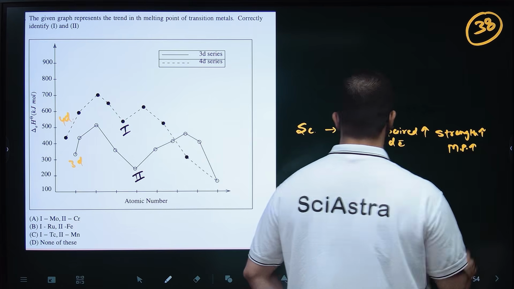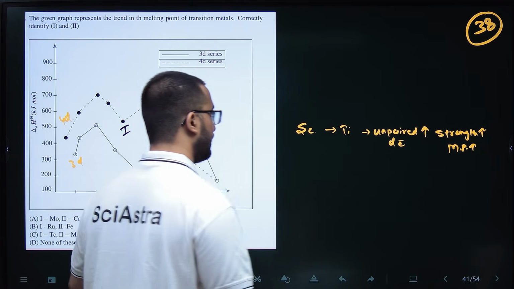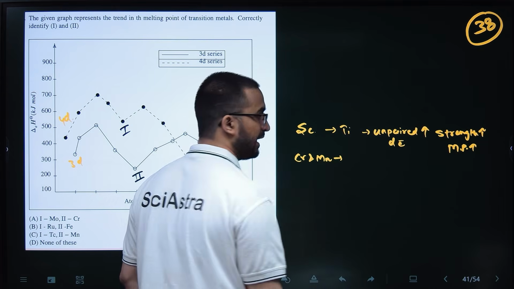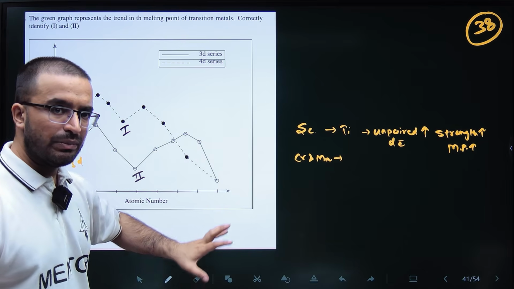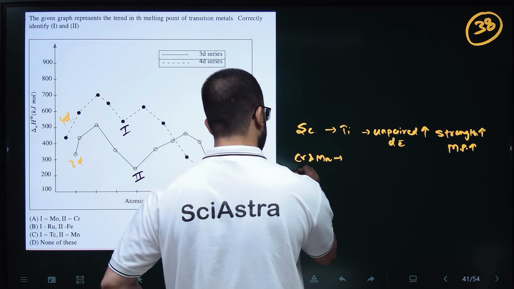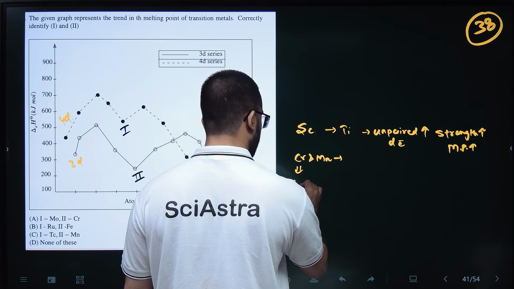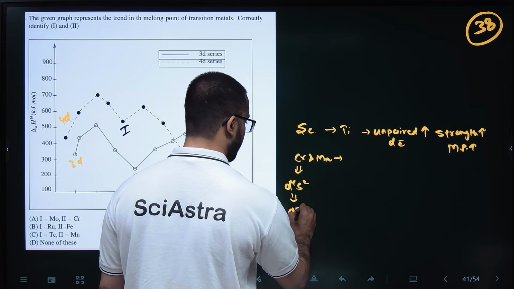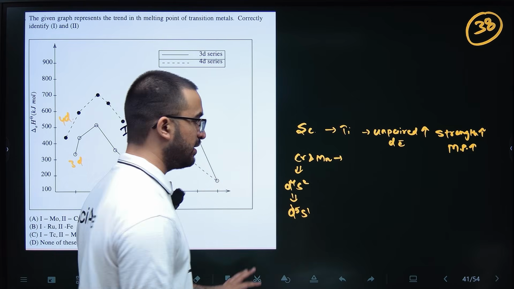Then from chromium to manganese, the melting point decreases. Why? In chromium the electronic configuration is d5s1, and manganese is d5s2, so these are half-filled configurations, which are a bit stable.